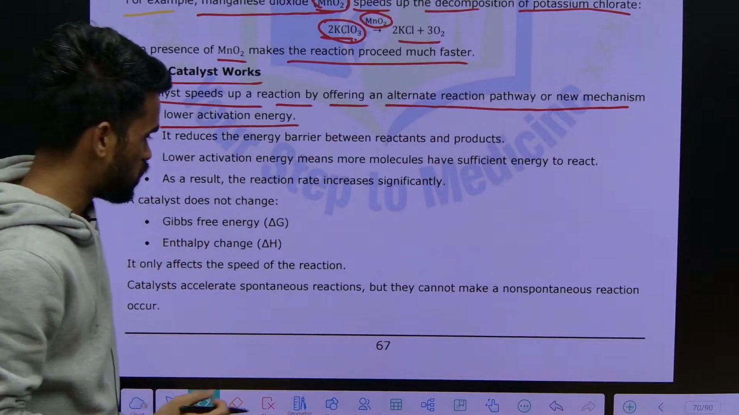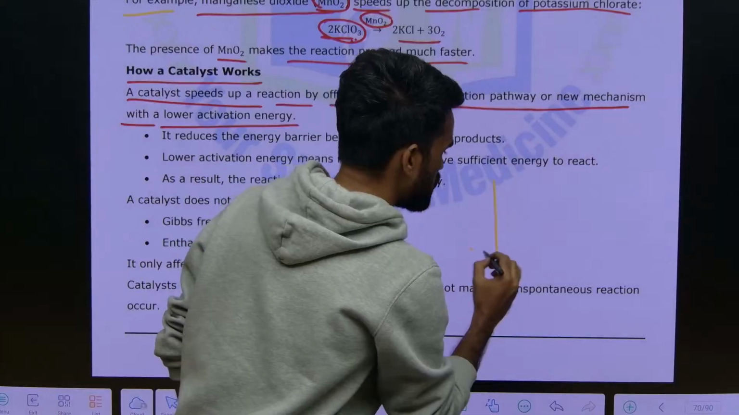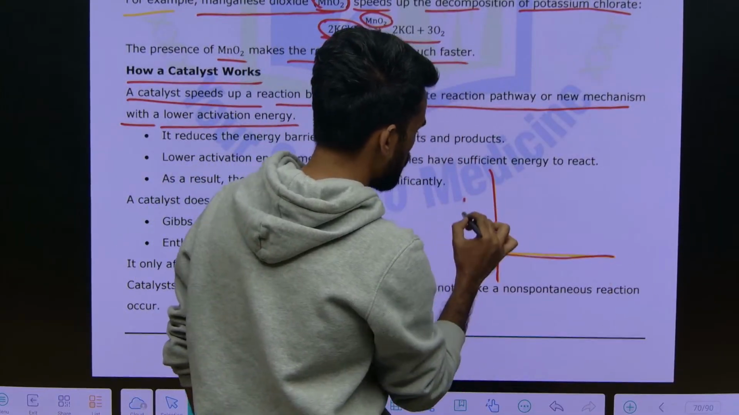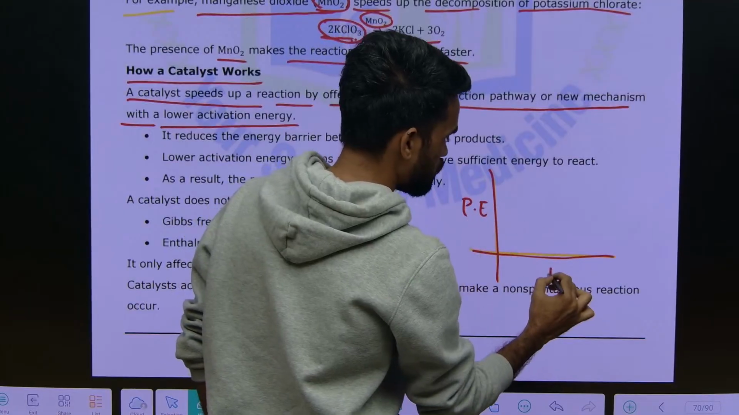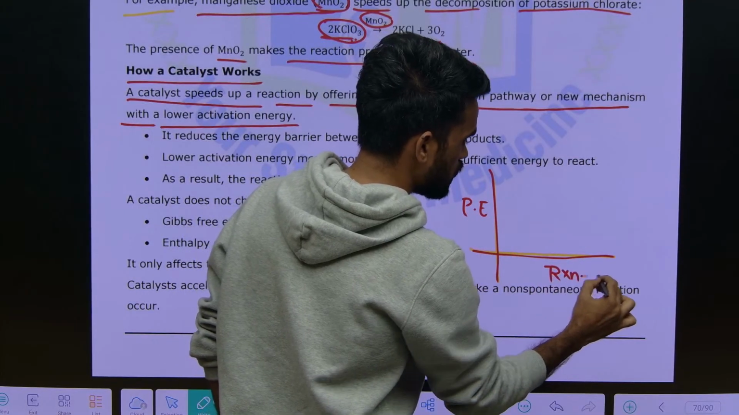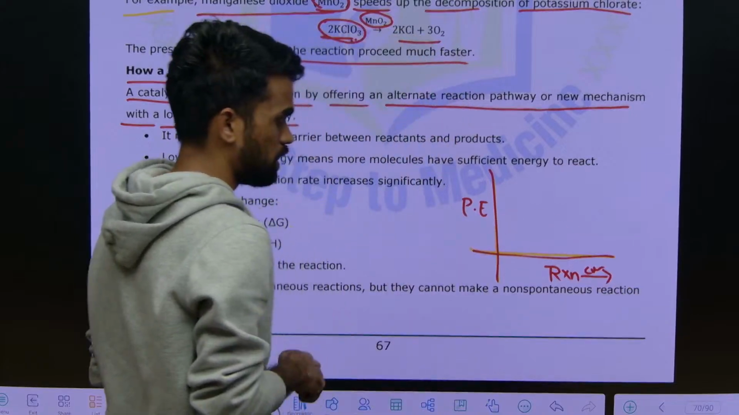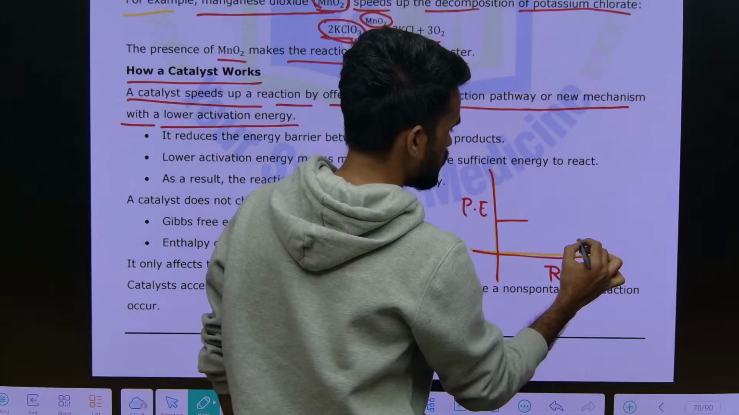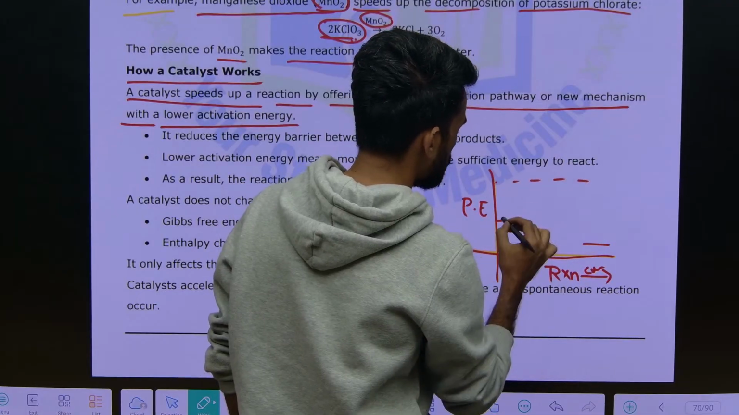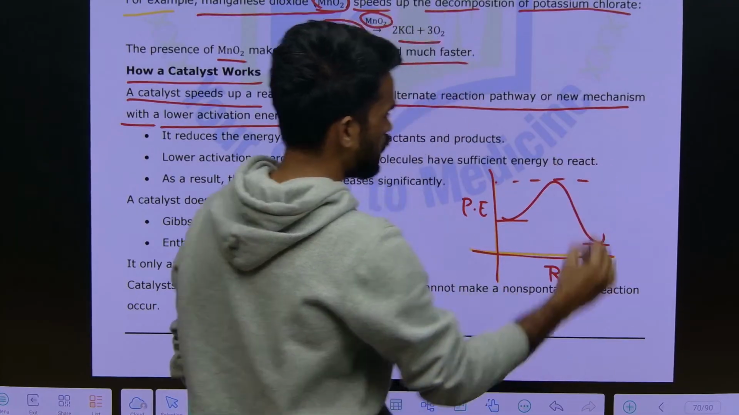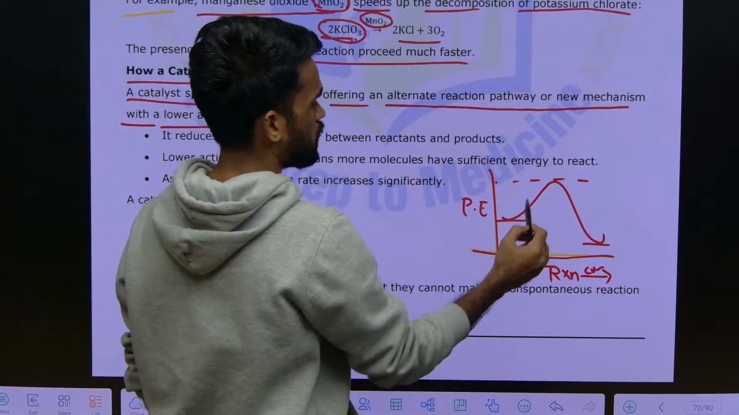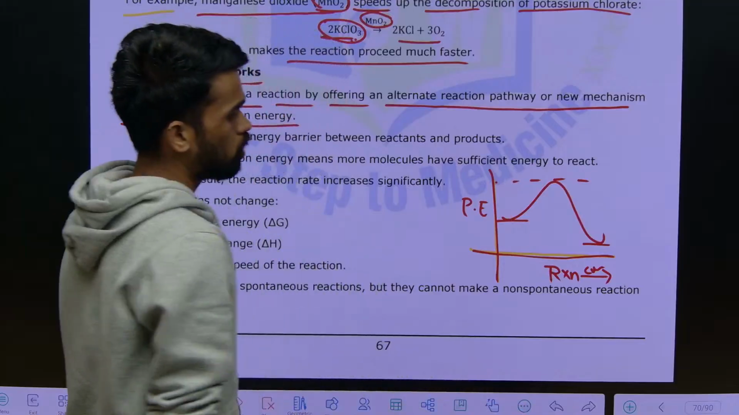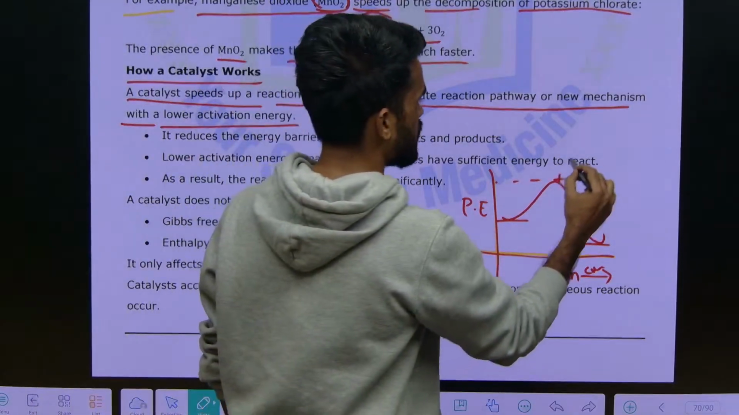It means just now we have studied activation energies and everything by drawing their graphs. So here I am writing potential energy, and here reaction coordinate, meaning reaction progress. For example, a reaction is taking place which has an activation energy, on energies like this. This is the threshold energy, and this much activation energy is required. Now this is in the absence of catalyst.